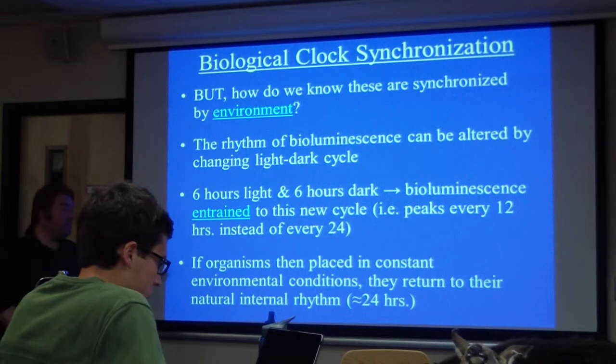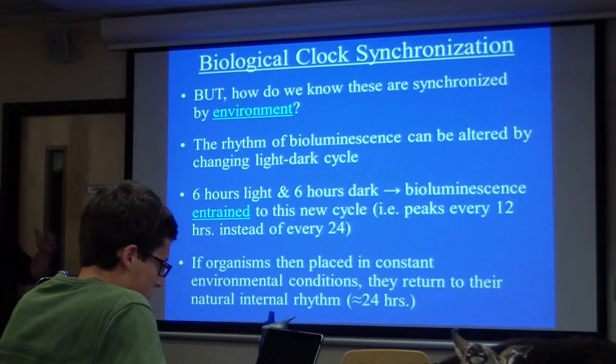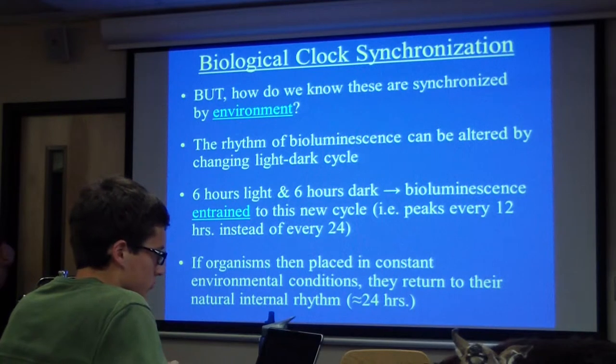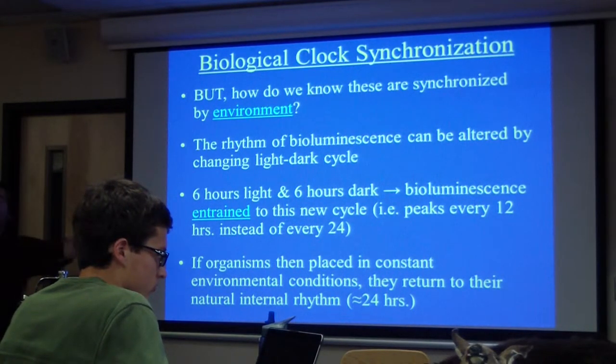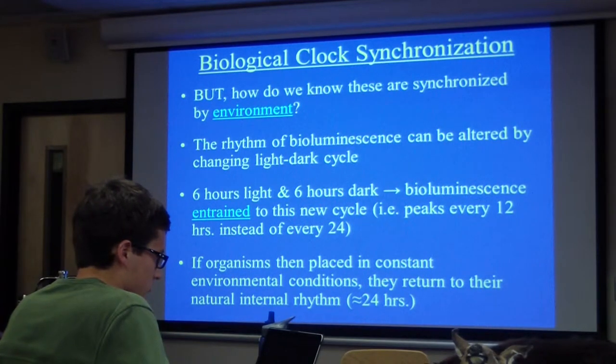But the cool thing is, if you then take those organisms and place them back in constant dim light, you don't give them access to the cues anymore. You know what they go back to? They go back to the regular 24-hour rhythm. See, that's amazing. They go back to their default state.